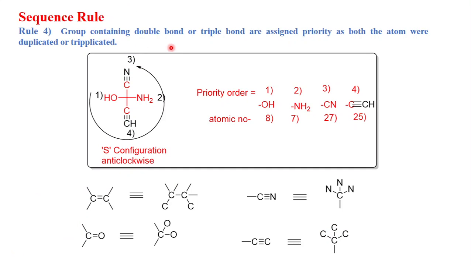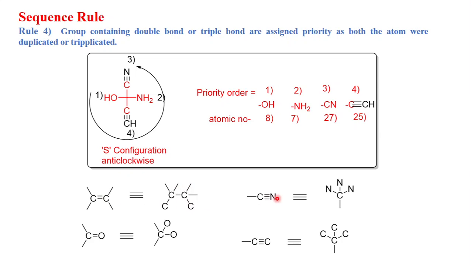So the group containing a double bond or a triple bond is assigned as if both atoms were duplicated or replicated. If a double bond is there, then you have to duplicate that, and if a triple bond is there, then you have to triplicate that. So suppose you have a carbon-carbon double bond, you have to assume that carbon is attached to one more carbon, and this carbon is attached to one more carbon. So this is called duplication.